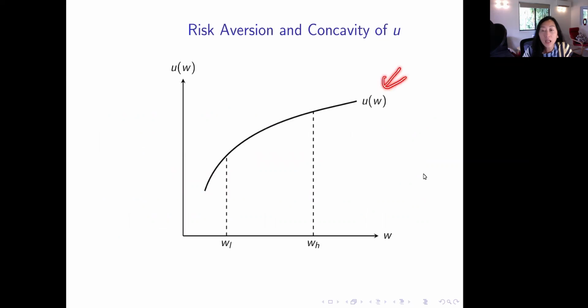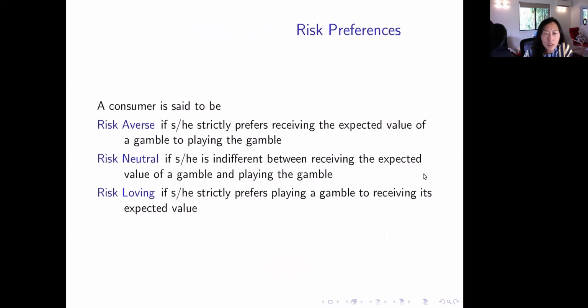Here is a concave utility function. We have WL and WH. Obviously, this is the expected value of the wealth of this gamble.